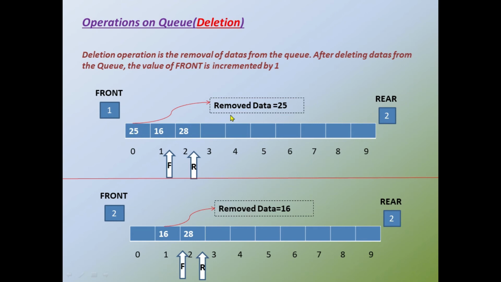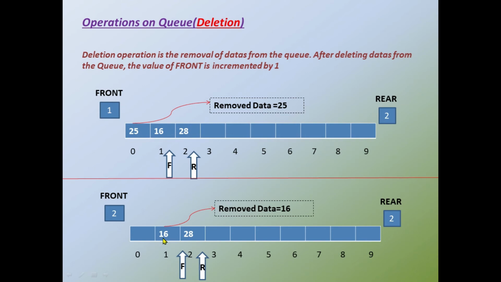The first data 25 is removed, and then the front value is incremented by 1. So after deleting the data 25, the front value will be incremented by 1. So now the front value becomes 1. That is the meaning of the diagram drawn here. So now the front value is 1 and the rear value is 2, pointing to the index value 2. And we have removed the data 25.